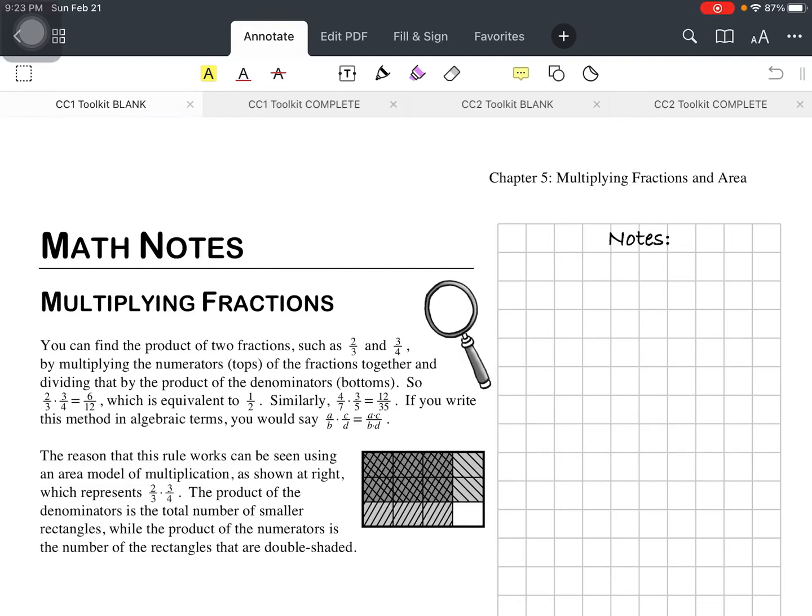Okay, this is multiplying fractions. Go ahead and read through it, underline what you think is important, and then come back to us. Please make sure that you find the page number in your table of contents.